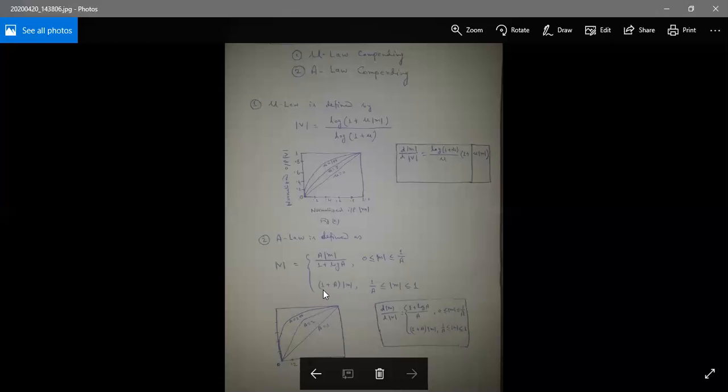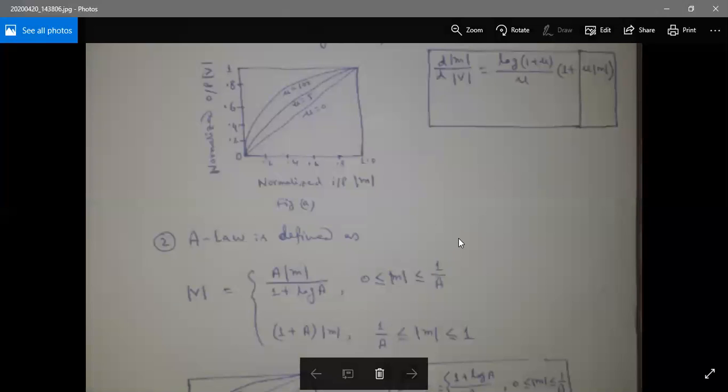Again I am telling you: 1 plus log a into modulus of m divided by 1 plus log a. The condition is the same.